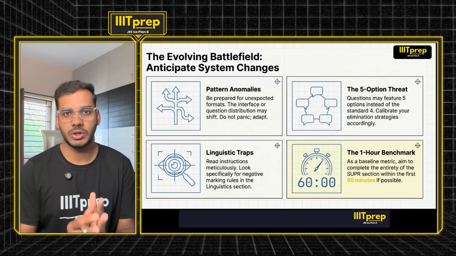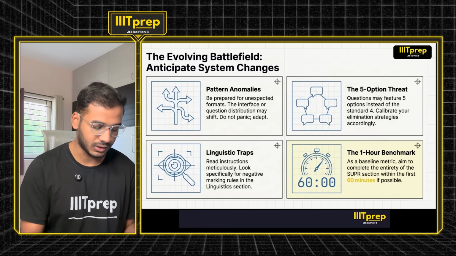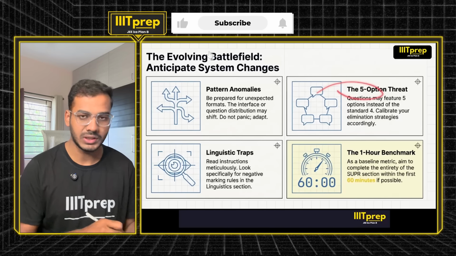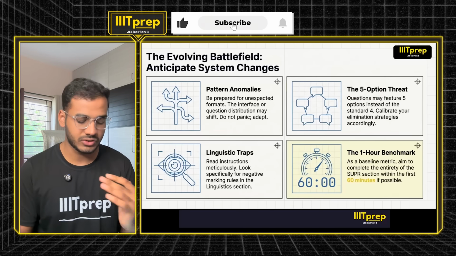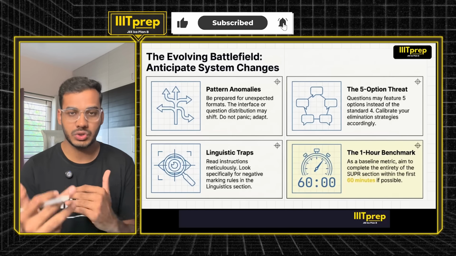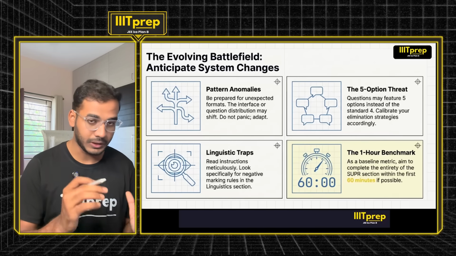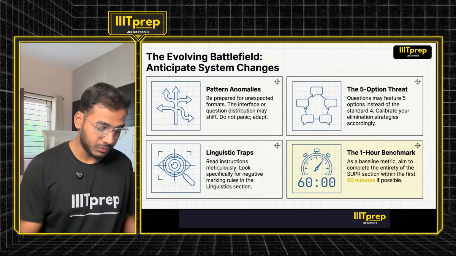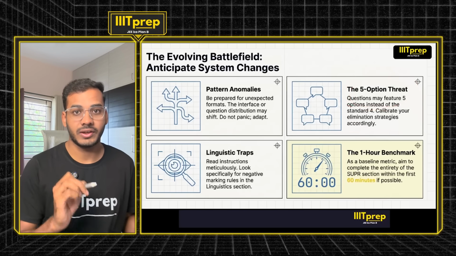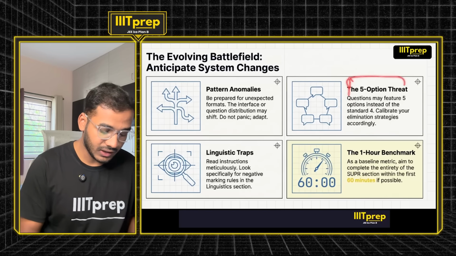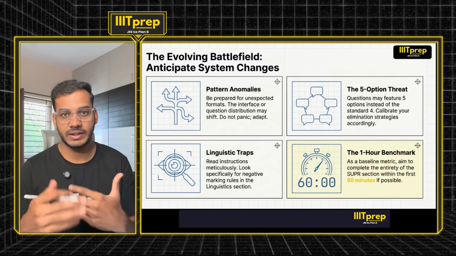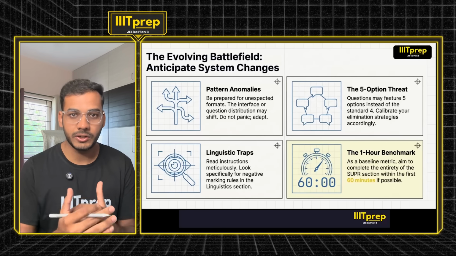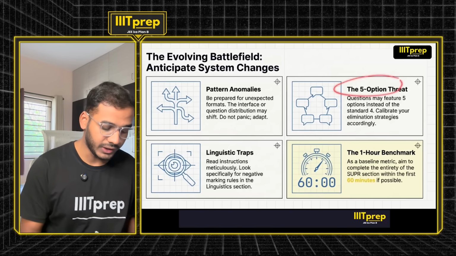You don't need to worry, because in the mock tests that you have given at IIITprep, we have intentionally made 4 mock tests with 4 options and the rest of the mock tests with 5 options per question. But those who haven't attempted or are not aware about UGEE a lot might be shocked by seeing 5 options. When there are 5 options, the chances of selecting the right answer decrease, and it already has negative marking. So please treat it seriously.